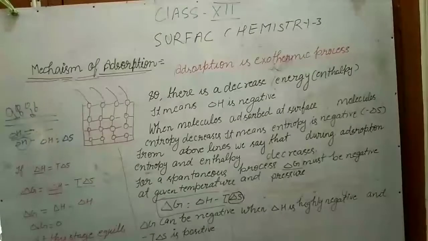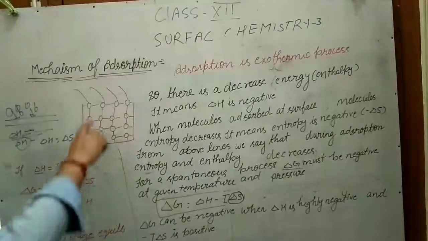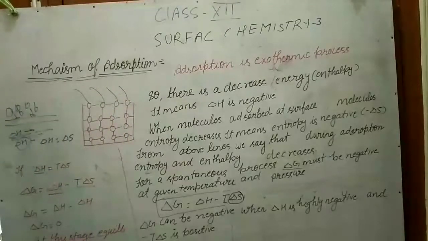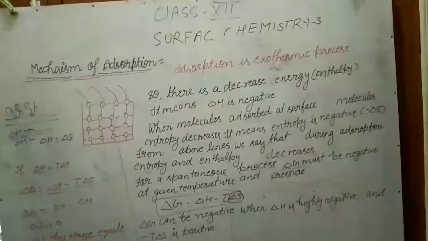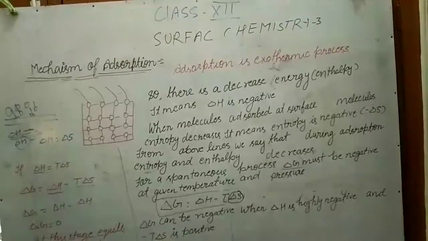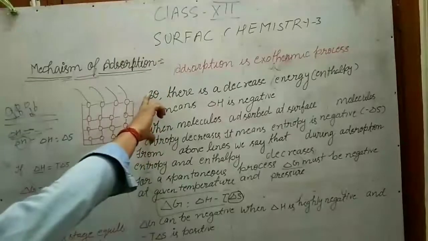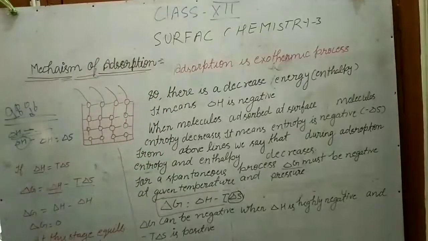There are two reasons for adsorption. First, unbalanced charge of surface molecules, because of which they adsorb. And second, adsorption is an exothermic process, so there is a decrease in energy, means enthalpy decreases. It means delta S is negative. When molecules adsorb at the surface, their entropy decreases, it means entropy change is negative. From these two lines, we can say that during adsorption entropy and enthalpy decrease.